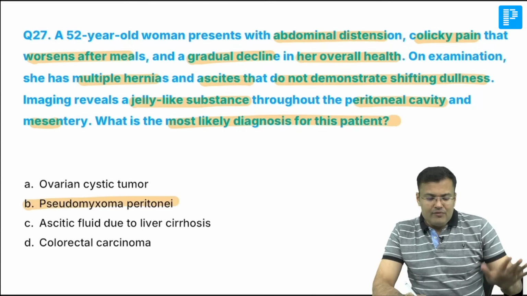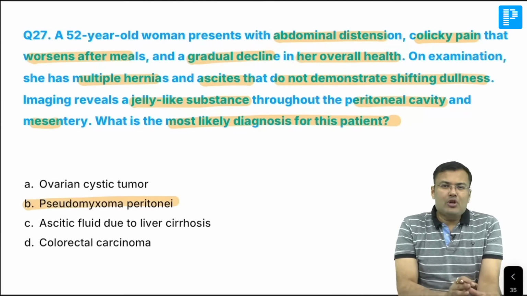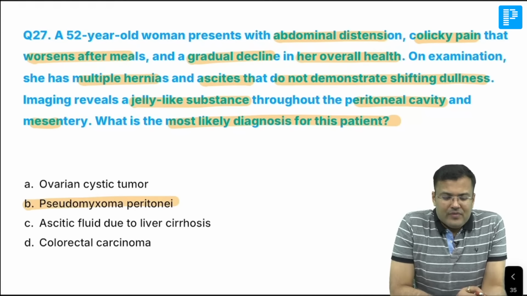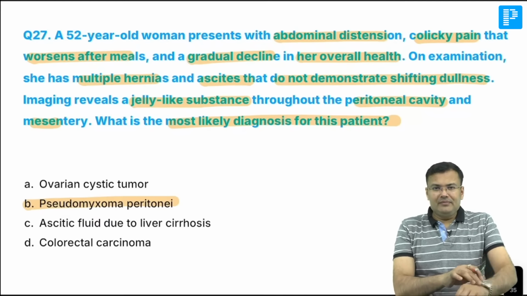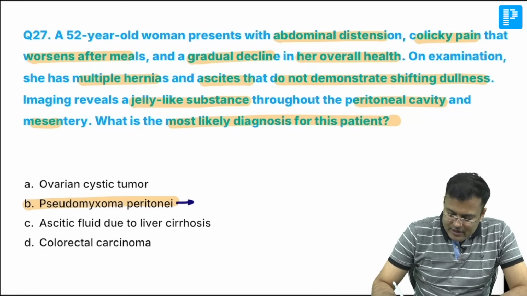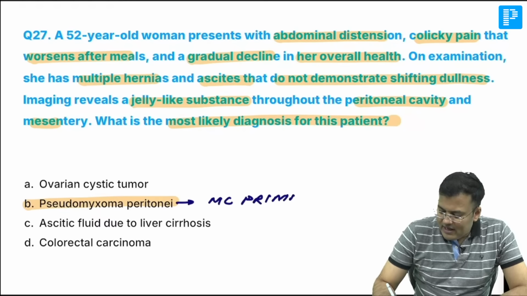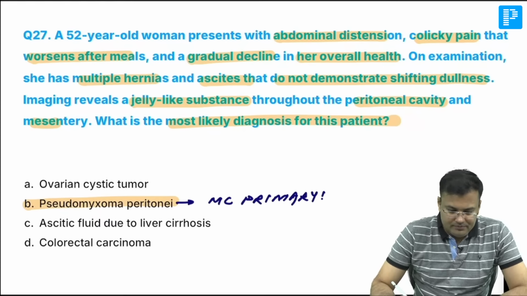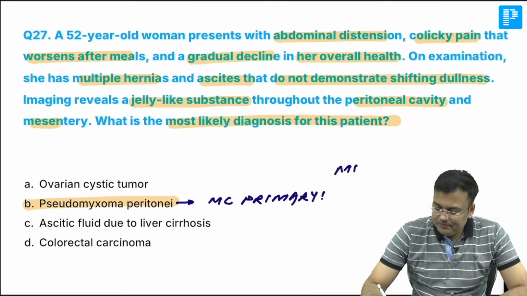Now one question for all of you, tell me, what is the most common primary for pseudomyxoma peritonei? Where does the tumor come from? It is caused by mucinous adenocarcinoma.